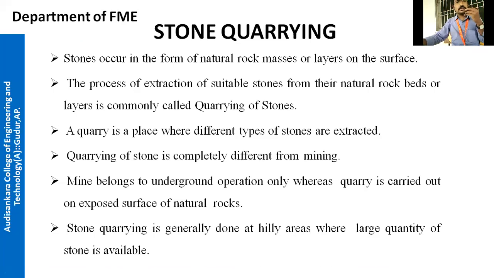Stones occur in the form of natural rock masses. So from where are these stones coming? From rock masses or layers on the surface. Next, the process of extraction: the process of extracting the stone from its natural rock bed or layers is commonly called quarrying of stones.